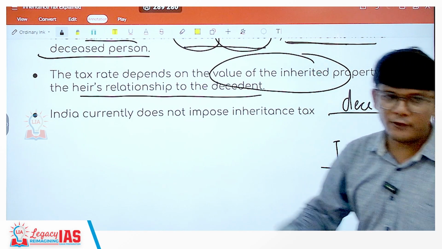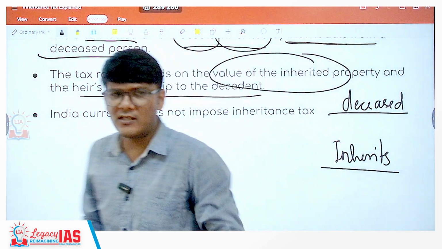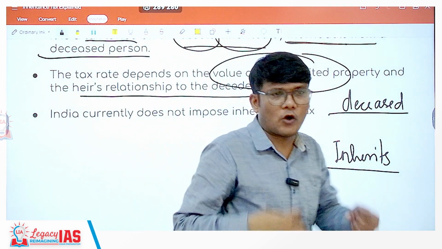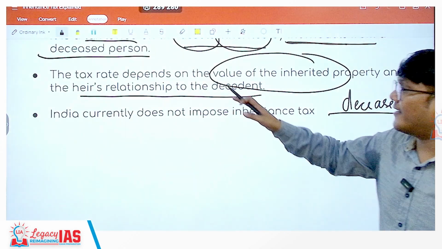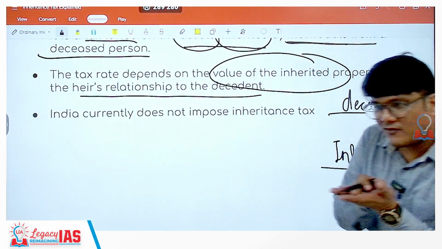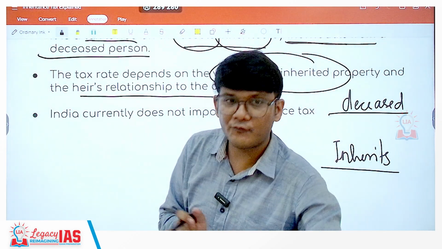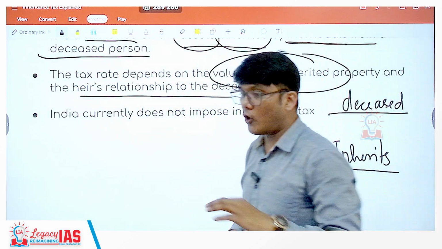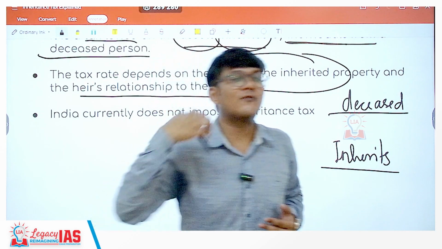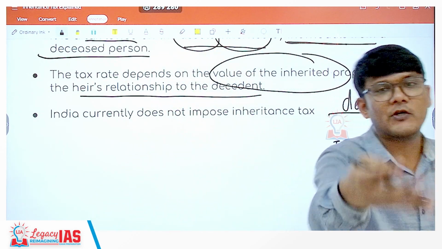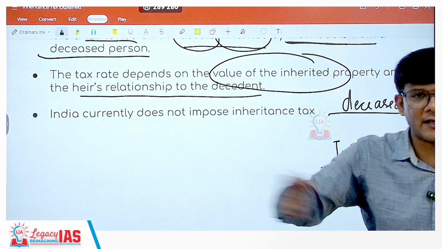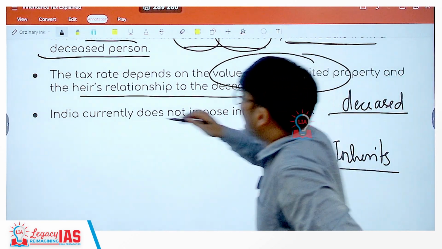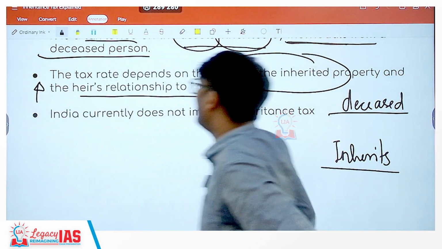For example, if it is a direct descendant, as in if it's a daughter or a son, then the inheritance tax would be low because it's the direct relation. If they are indirectly related, right, or let's say not related at all, but still the property was given to that person, so that person is inheriting, but they were of far relations or no relation at all, then the inheritance tax may be higher also.